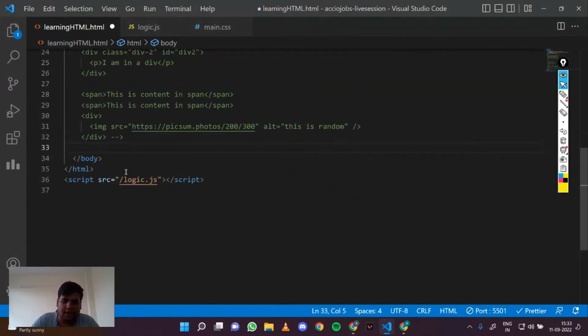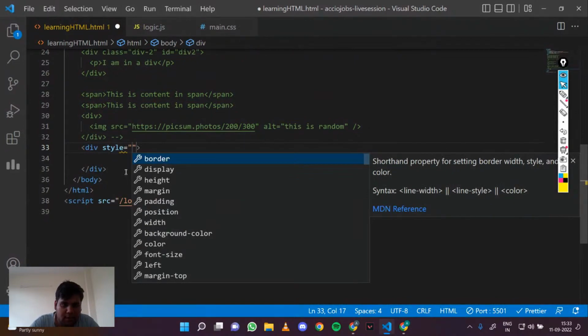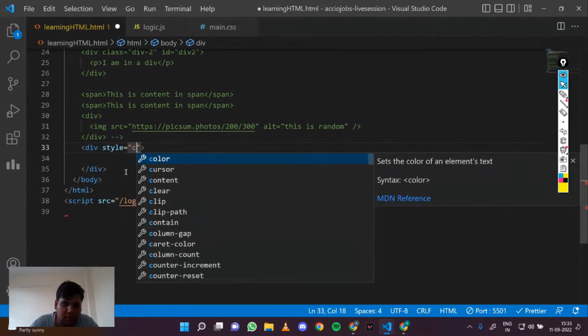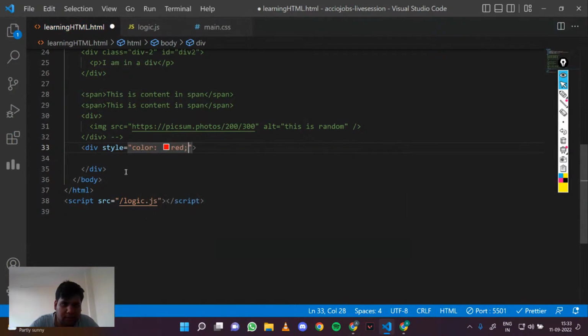Let's say I make a div, and give it a style, let's say a color, red, and let me add some content.